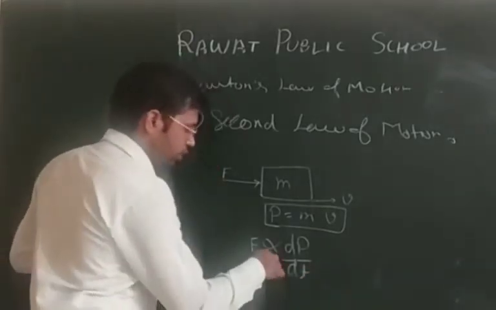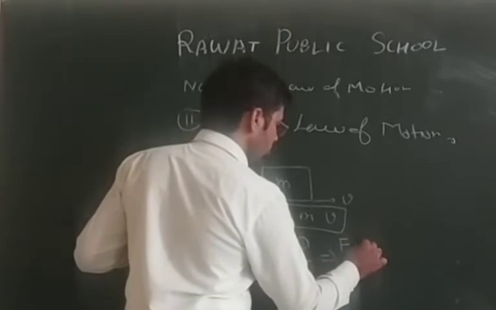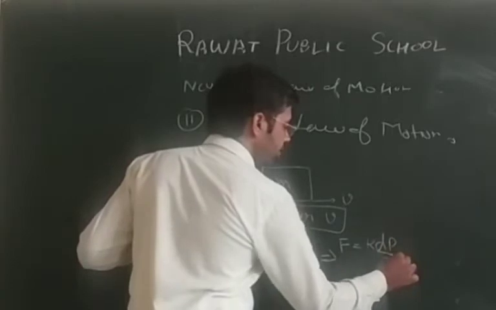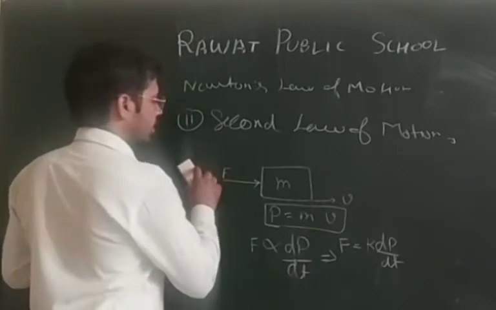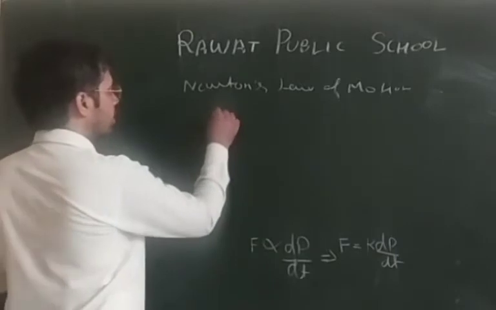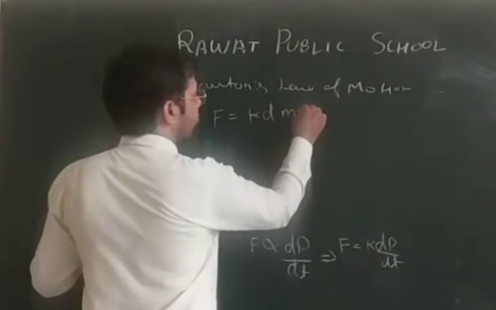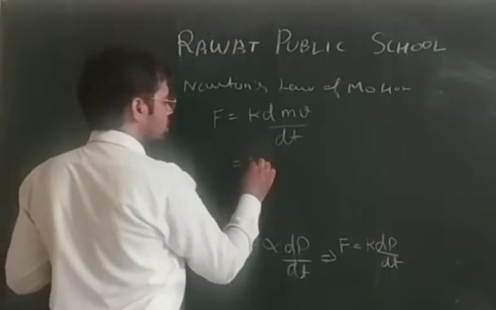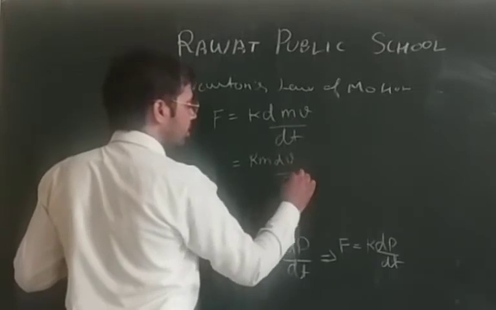Now, if we remove this proportionality sign, then we get a constant, that is F is equal to K dP divided by dt. Now further substitute the value of P, that is F is equal to K d(mv) divided by dt. M is constant, so take it out common. It is dv divided by dt.